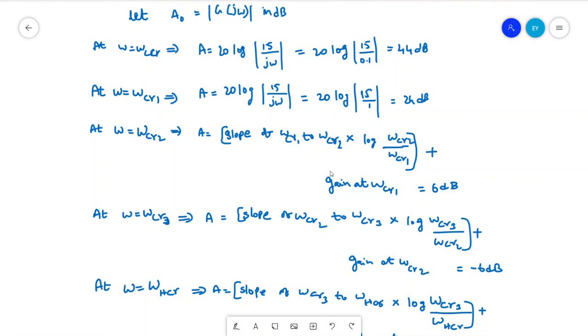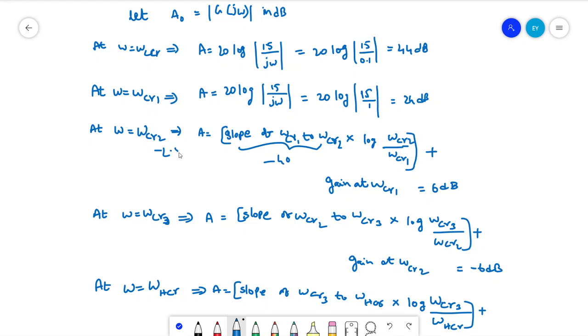Therefore just substitute a slope of minus 40 here, and log of omega CR2 by omega CR1, that is 2.8 by 1. You have to substitute log of 2.8 by 1. Then we have to consider the gain at omega CR1, that is nothing but the first corner frequency, that is 24 dB. If we compute this, we'll get 6 dB.